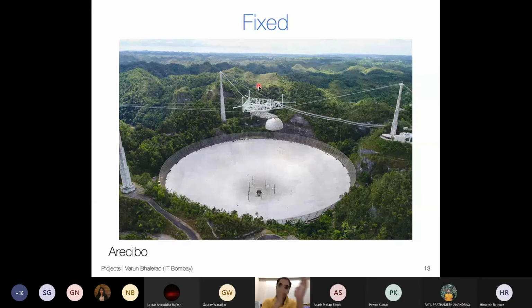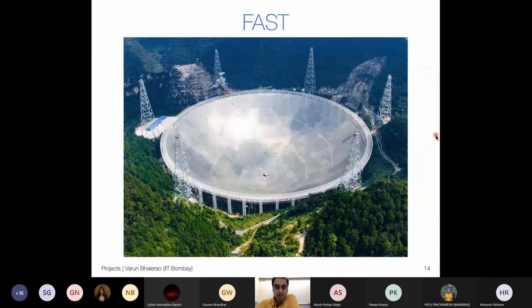Of course, it works only up to a certain off-axis angle. Beyond that, you don't see it. So you actually can study a limited set of sources from Arecibo. You wait for the source to come overhead, and then instead of moving the entire telescope to track it, you simply move your instrument around, and beyond a certain range, the image quality is not good enough, so you stop doing it. Arecibo is gone, but there is a Chinese replacement.